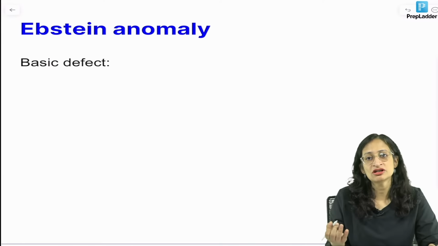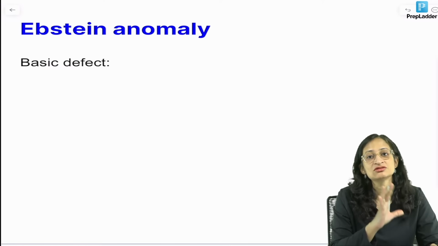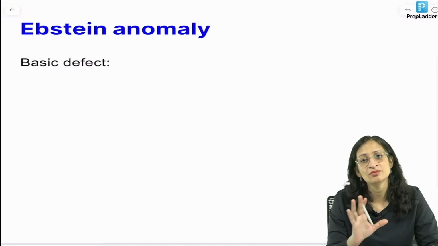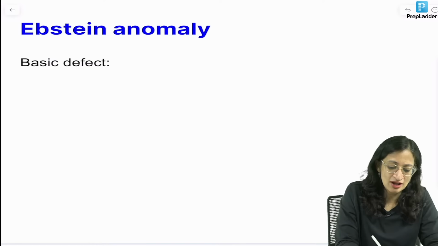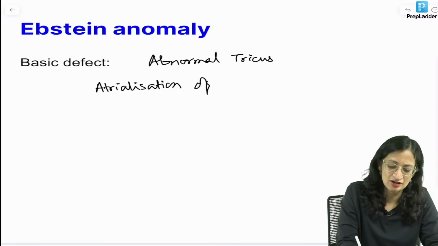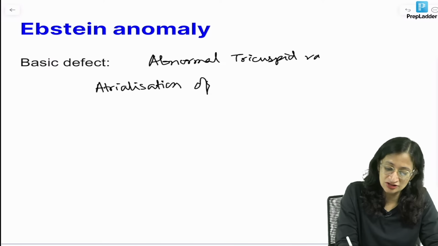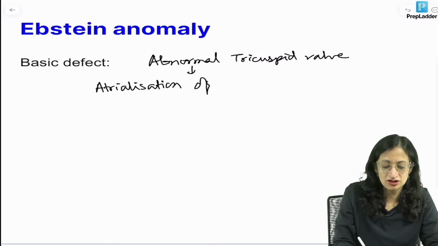So Ebstein anomaly was also one of the options. Here what happens is the tricuspid valve is both structurally and functionally abnormal, and it shifts downwards. So what happens? There is atrialization of the right ventricle. The location is also abnormal, it shifts downward, so there is atrialization of the right ventricle.